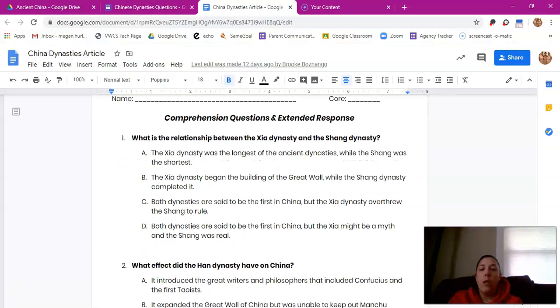Question 1. What is the relationship between the Xia Dynasty and the Shang Dynasty? A, the Xia Dynasty was the longest of the ancient dynasties, while the Shang was the shortest. B, the Xia Dynasty began building the Great Wall, while the Shang Dynasty completed it. C, both dynasties are said to be the first in China, but the Xia Dynasty overthrew the Shang to rule. Or D, both dynasties are said to be first in China, but the Xia might be a myth and the Shang was real.